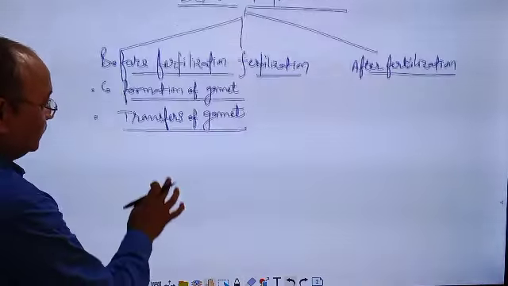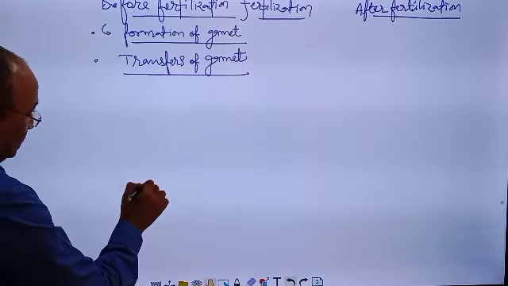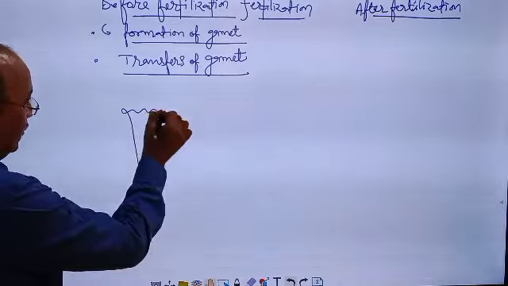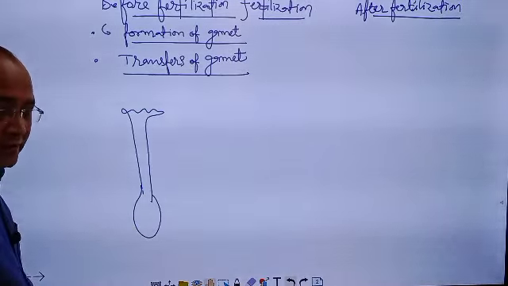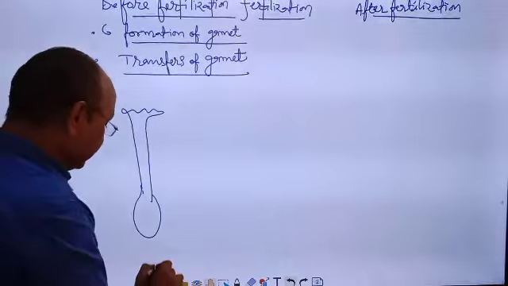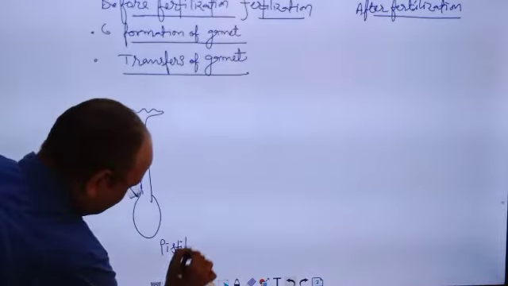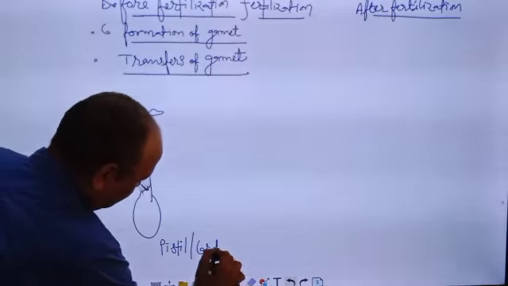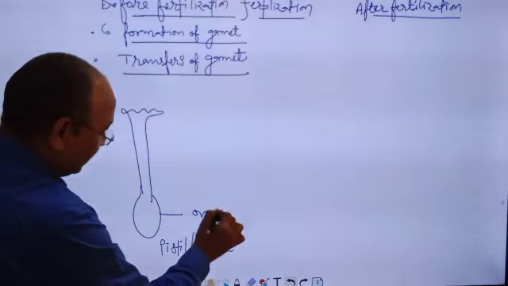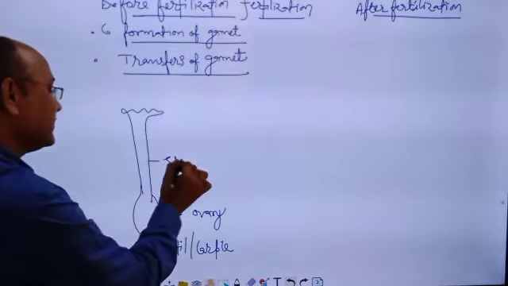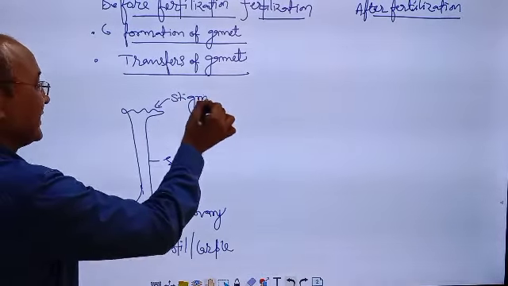After the formation of pollen grain, it is female reproductive organ which is called pistil or carpel. This basal part is known as ovary. It is a style, and this one is stigma.